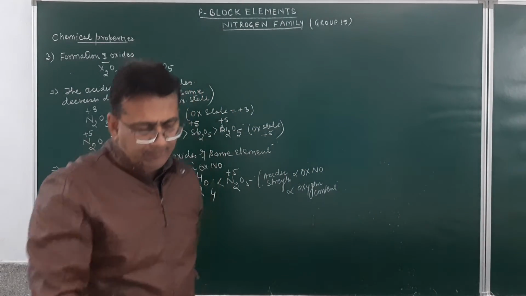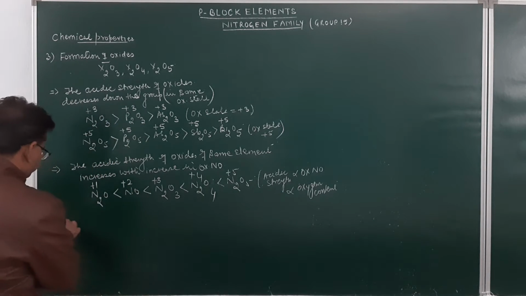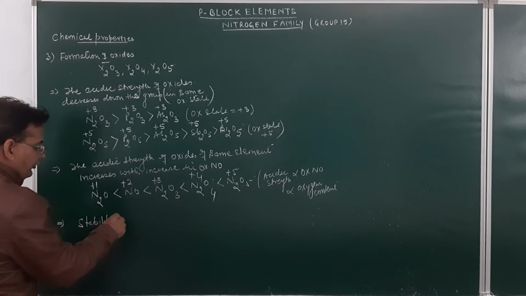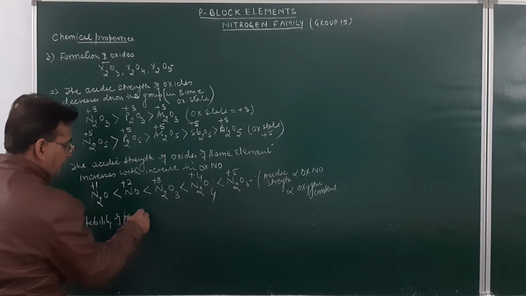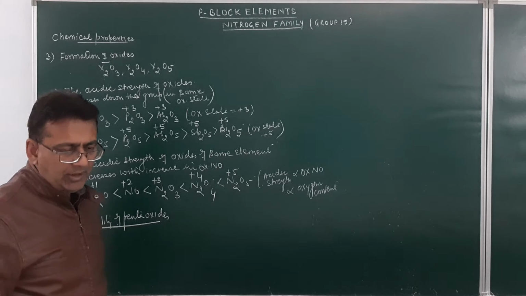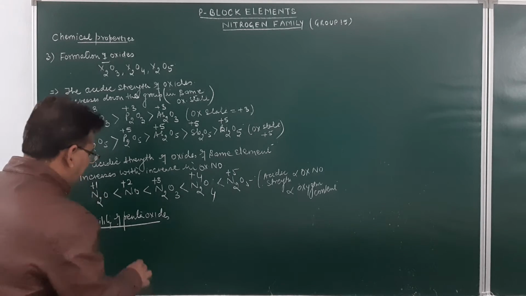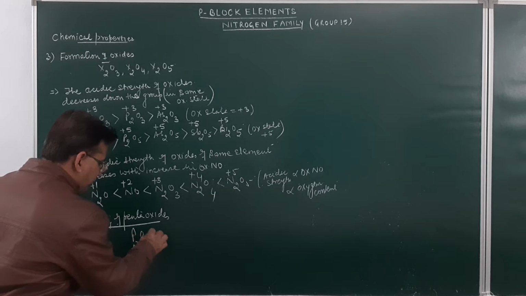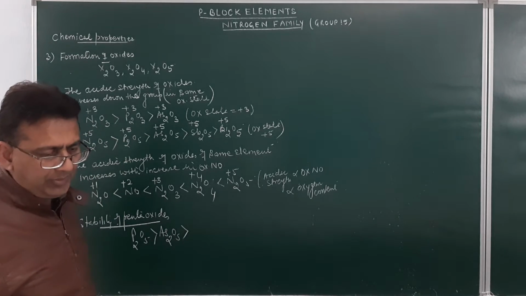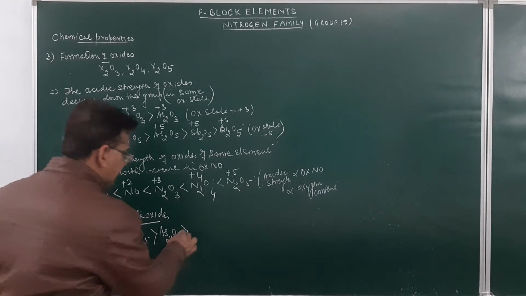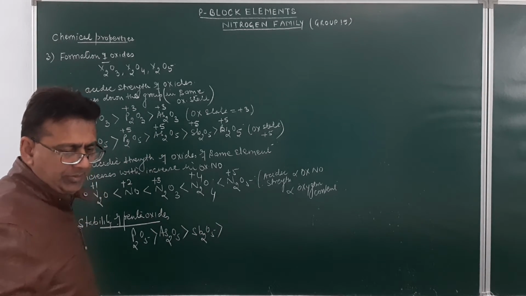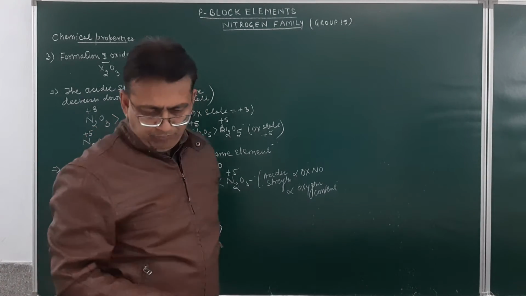Now, if I consider the stability of the pentaoxides of the various elements, P2O5 will be more stable as compared to arsenic pentaoxide, which again will be more stable as compared to antimony pentaoxide, which again will be more stable as compared to bismuth pentaoxide.